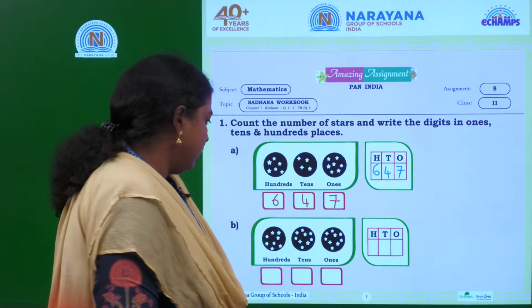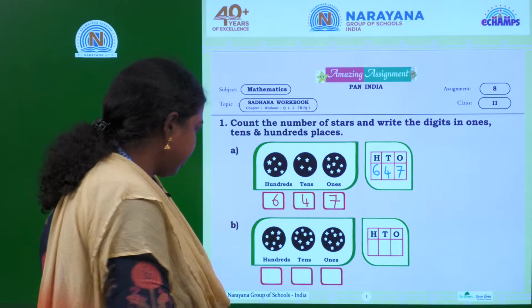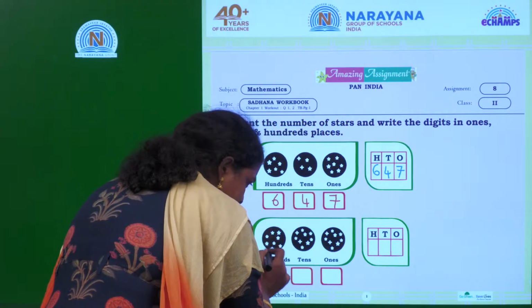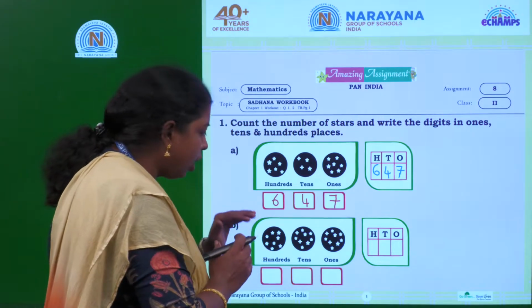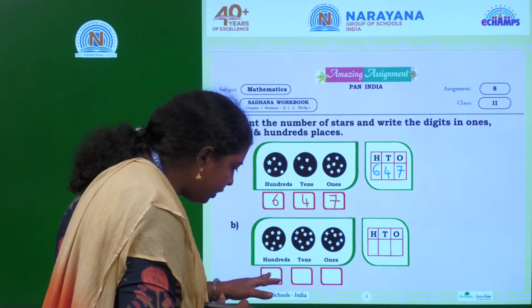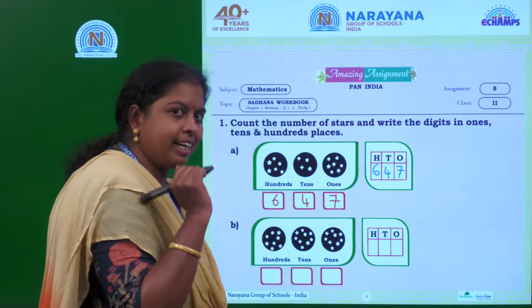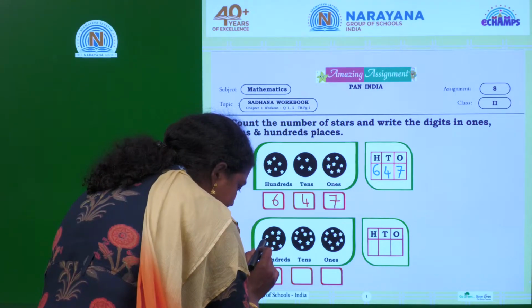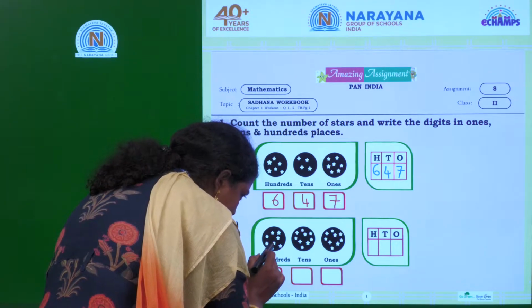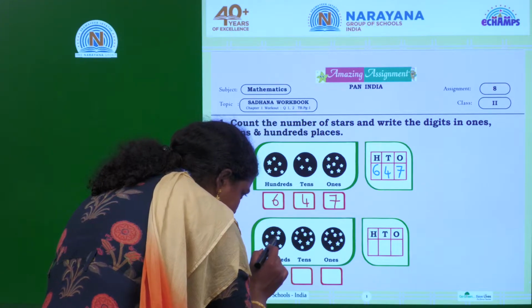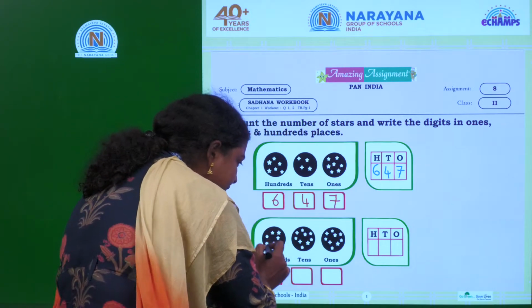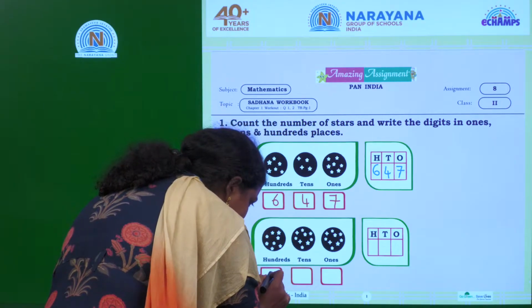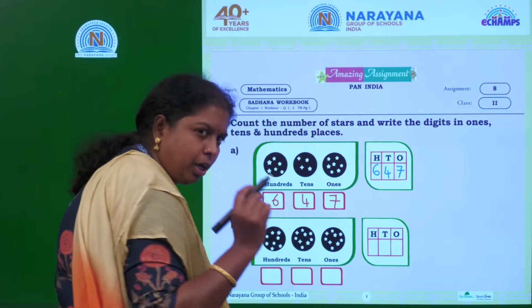Okay. Second one. There is a peak in the hundreds place. Here also there are some stars. You need to count the number of stars and then fill the digit in the hundreds place. How many stars are there? 1, 2, 3, 4, 5, 6, 7, 8. There are 8 stars. Would you like to count again?